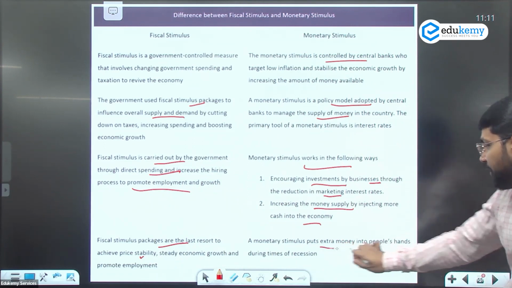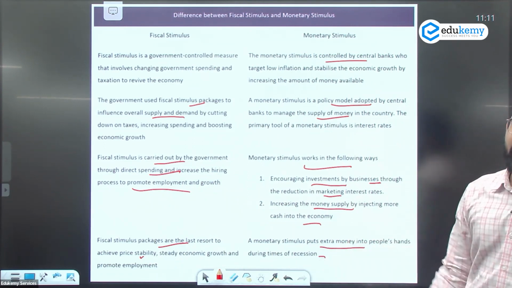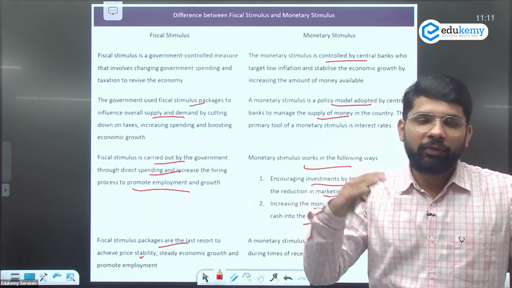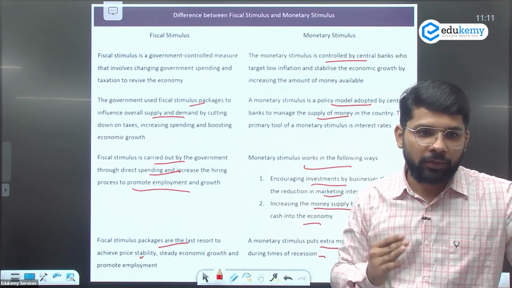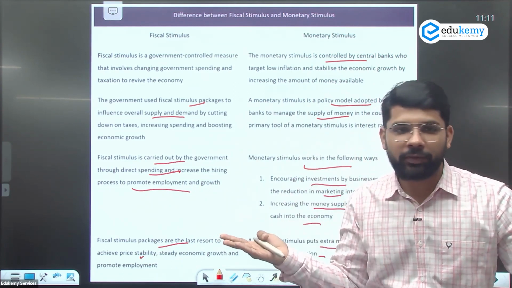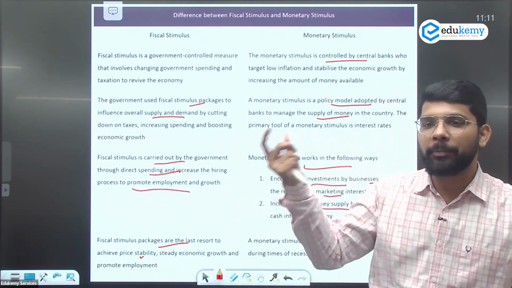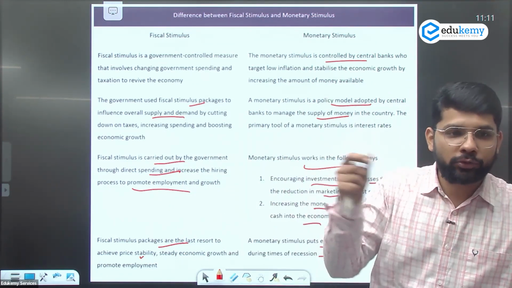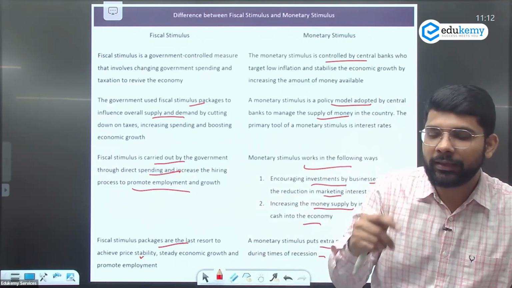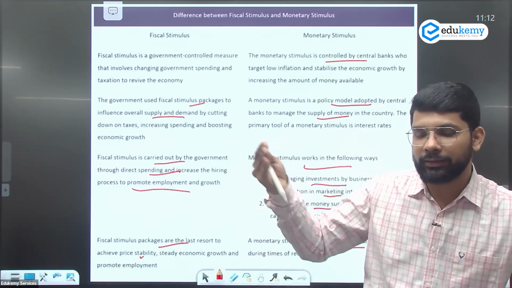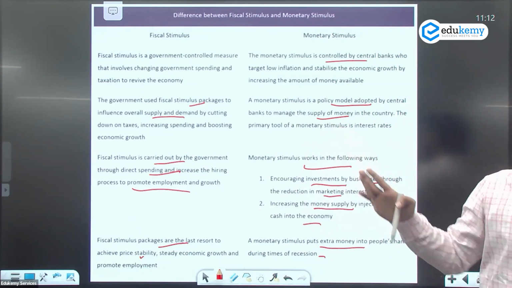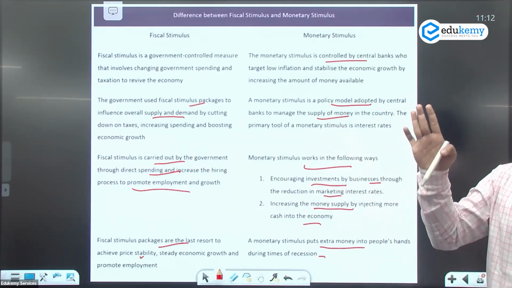Similarly, they put extra money into people's hands during a time of recession. Like if the West is facing the recession now, they will be facing it for the next 1 year. So they will try to increase the amount of money in people's hands, so they have some power to spend the money. If they have the money, then the economy will start growing slowly. So this is the difference between the fiscal stimulus and the monetary stimulus.